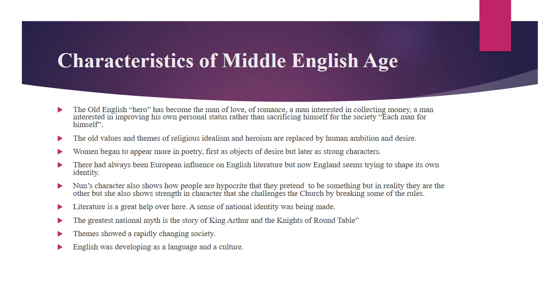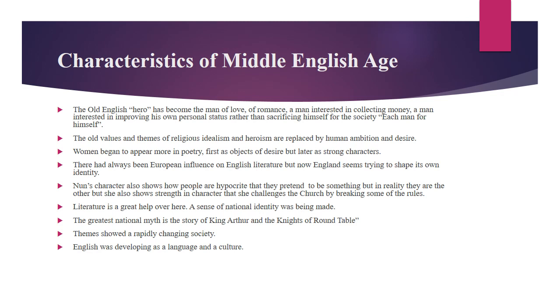पहले बात होती थी religious idealism और heroism की, लेकिन अब उसकी जगह human ambition और desire ने ले ली थी. Women began to appear more and more in poetry, first as objects of desire, but later as strong characters. For example, the nun in Chaucer's prologue and Chaucer's Canterbury Tales was a strong character. There had always been a European influence on English literature, but now England seems to try to shape its own identity. This was a very prominent feature of the Middle English age.